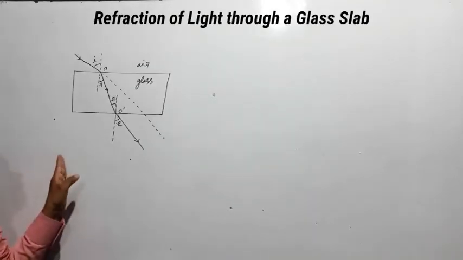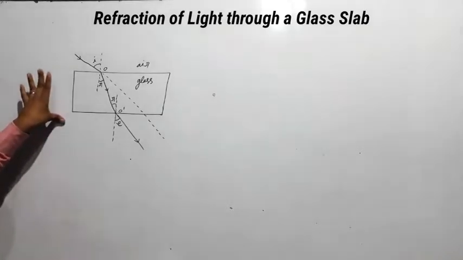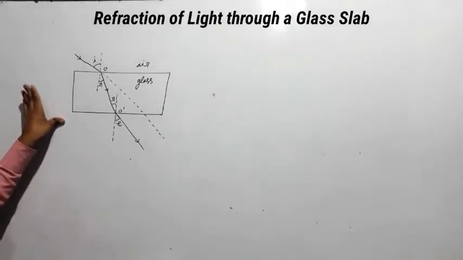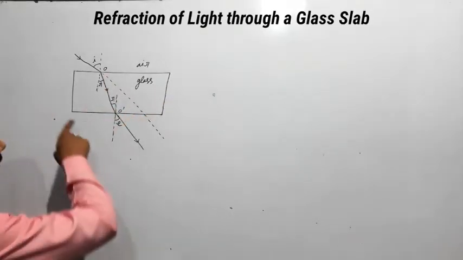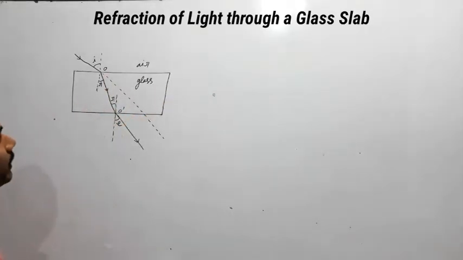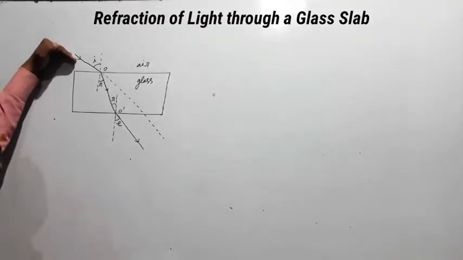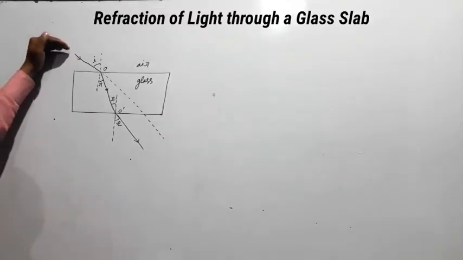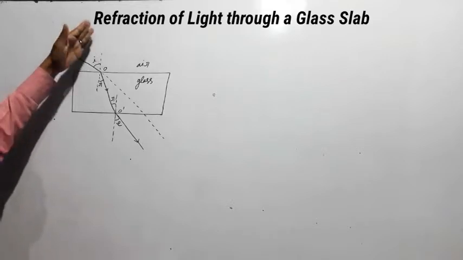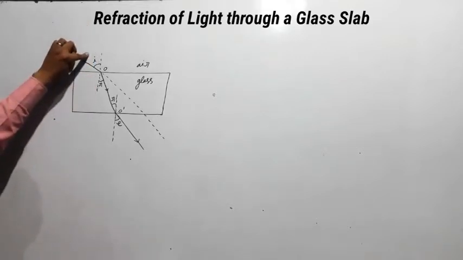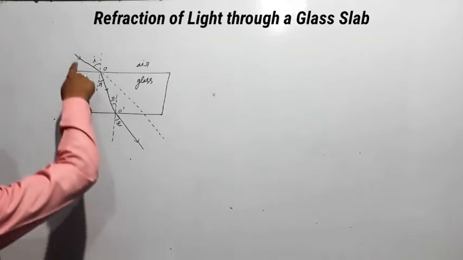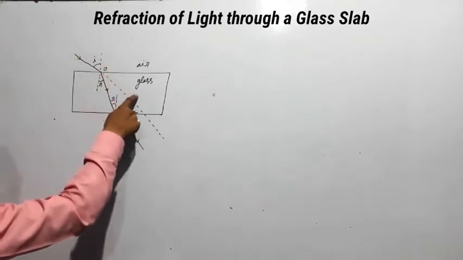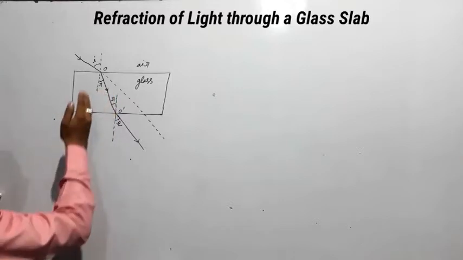Now we will discuss the refraction through a rectangular glass slab. Okay, so we consider this is a rectangular glass slab which is placed in air, and this is an incident ray which makes angle i with the normal. So this is the angle of incidence, and after refraction, if this light travels from air to glass, then it bends towards the normal.